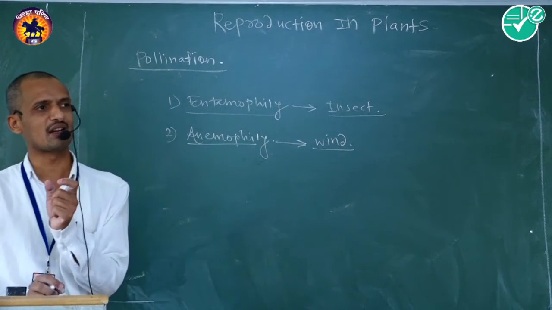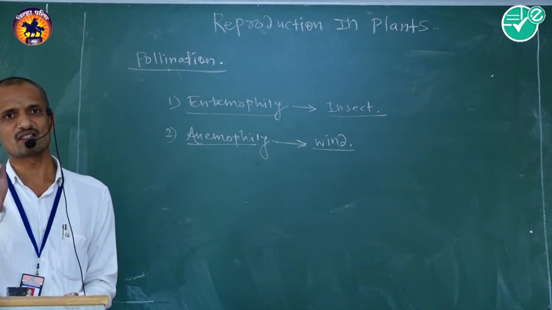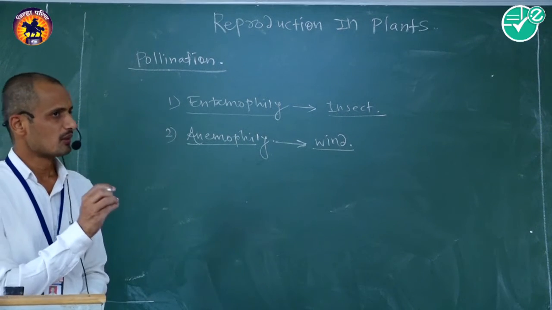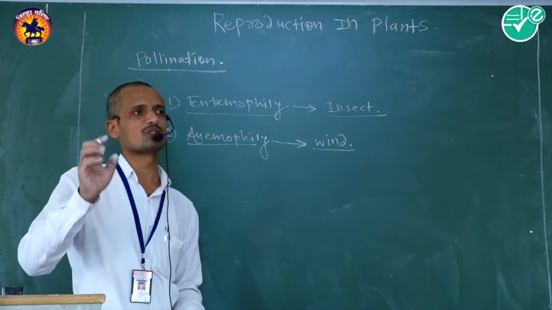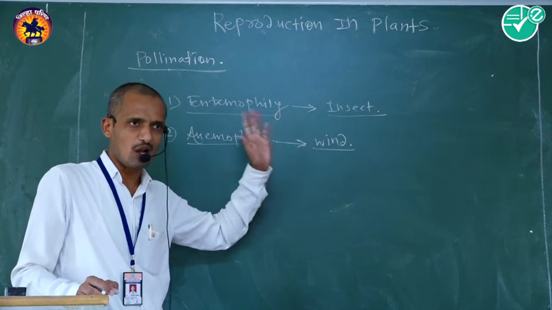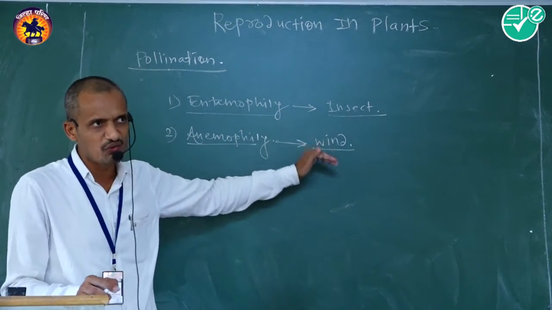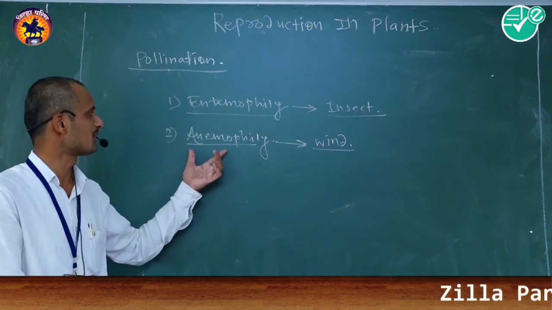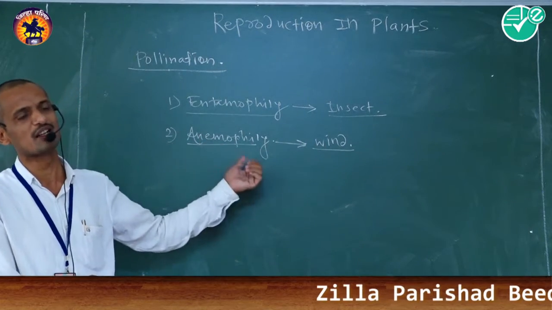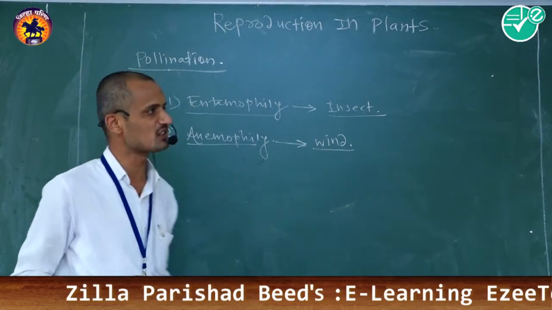Wind is required to transport pollen grain from anther to the respective stigma in the presence of the abiotic pollinating agent, that is wind. This phenomenon is commonly called anemophily, and the pollination is known as anemophilous pollination.